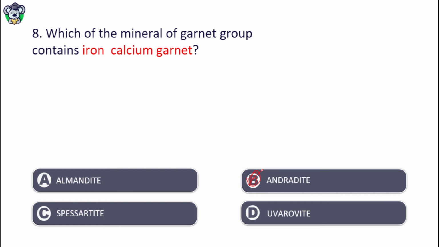What is its formula? Andradite formula is Ca3Fe2Si3O12. Uvarovite formula is Ca3Cr2Si3O12. If the question asks for calcium and chromium, then the answer will be uvarovite.